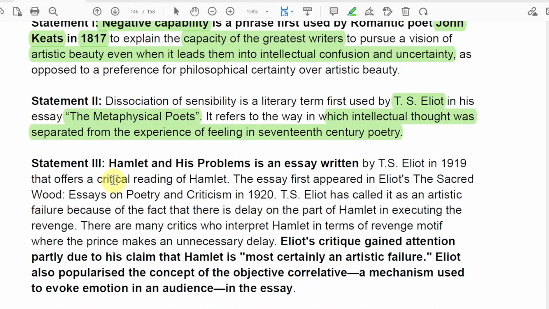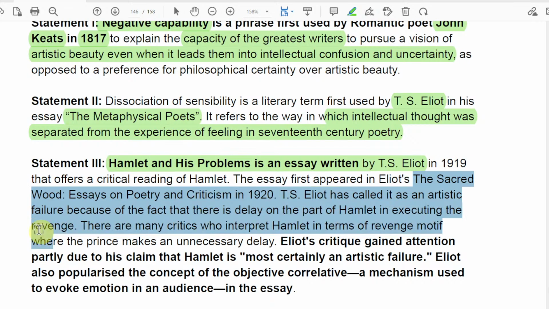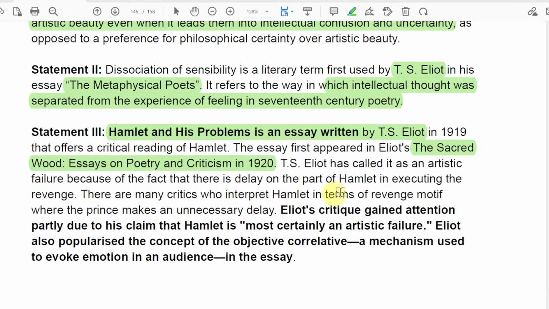So statement three, Hamlet and His Problems, is an essay that we know is by Eliot, which was published in 1919, and in The Sacred Wood, which is the collection of essays on poetry and criticism, in 1920. And again, he called it an artistic failure because of the delay on the part of Hamlet in executing the revenge, right? So that's why he had, got it, Hamlet and His Problems. And he told this about Hamlet, right?